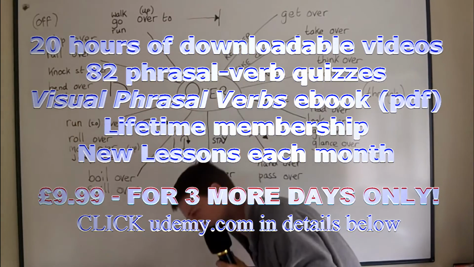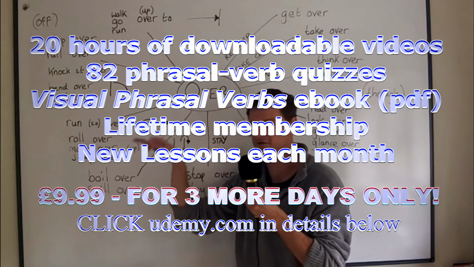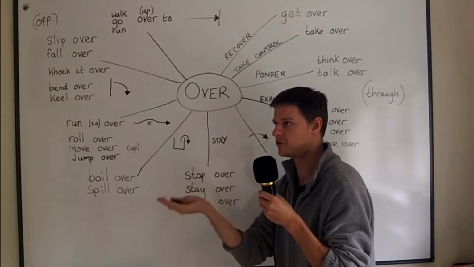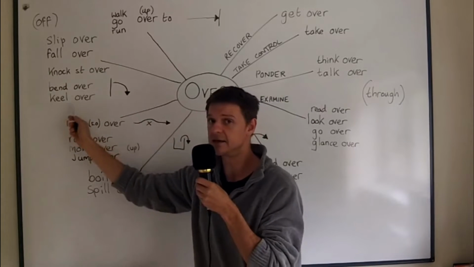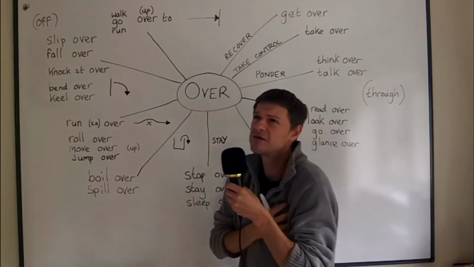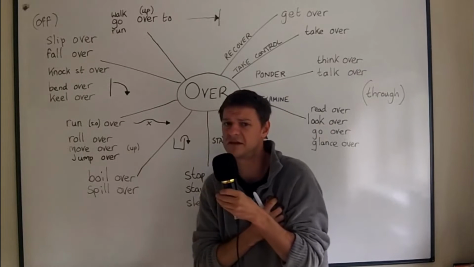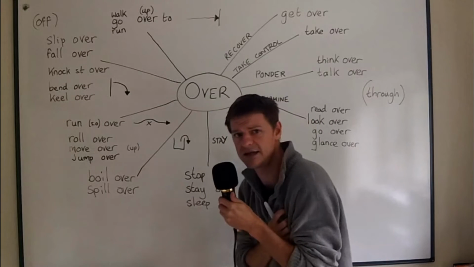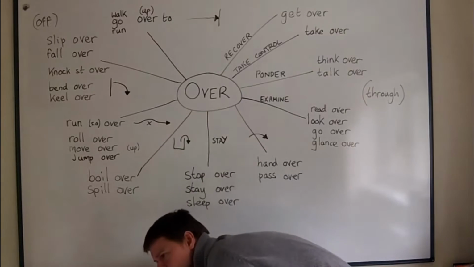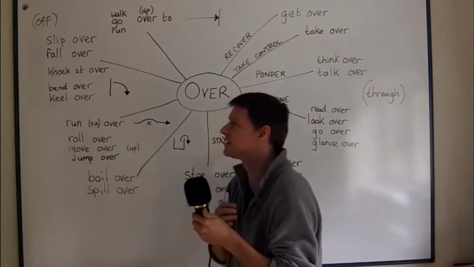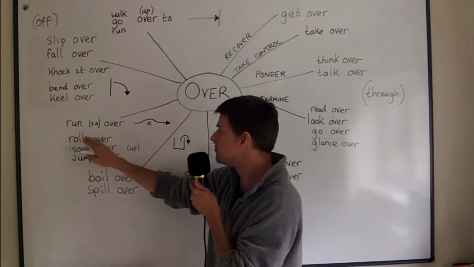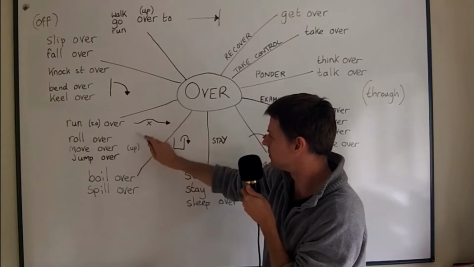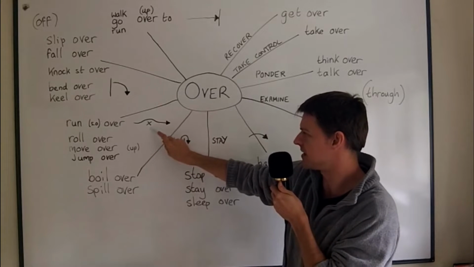Bend over just means this. You actually bend your body forwards. Your top part goes forwards, so you're doing this movement. You're bending over. And keel over is very often used when someone has a heart attack or something serious like that, or a serious pain in their chest or stomach, and they keel over. They grab their chest and they go forwards. Okay. We also have these four phrasal verbs which all match this picture here.